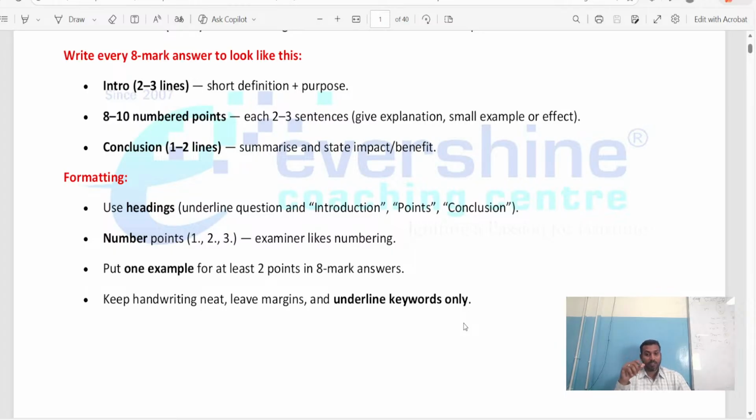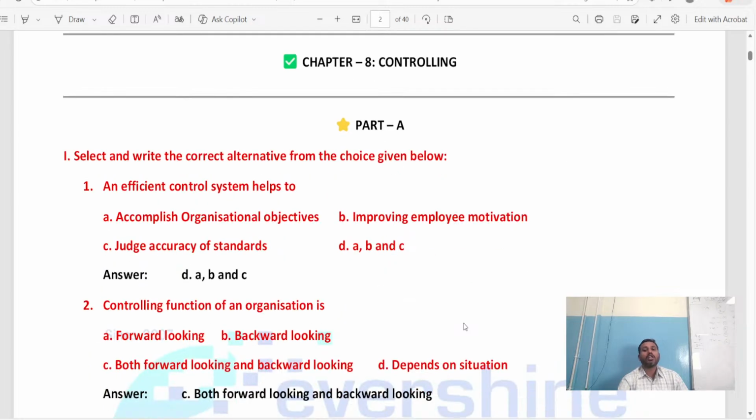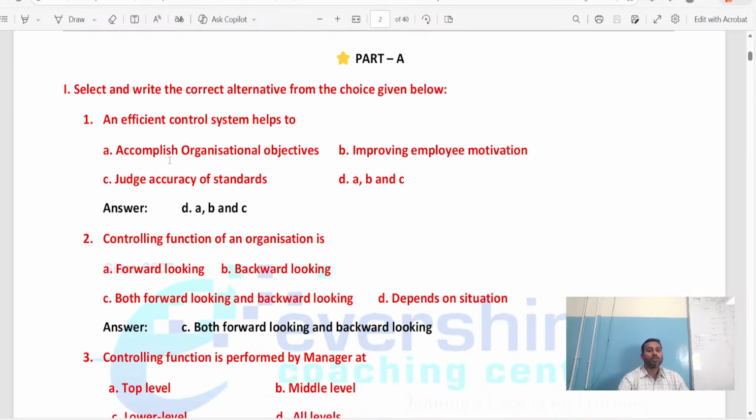So today in this class, I am not only teaching you the subject, but also, from the examination point of view, what basics are required. Those things also I am training you in this session. Now let me proceed with Chapter 8, Controlling. As you can see, this is Part A: select and write the correct alternative from the given choices. This is in short multiple choice questions. In the question paper they will set the questions in a similar order. They will give you the question and 4 options, and you have to find which is the correct answer.